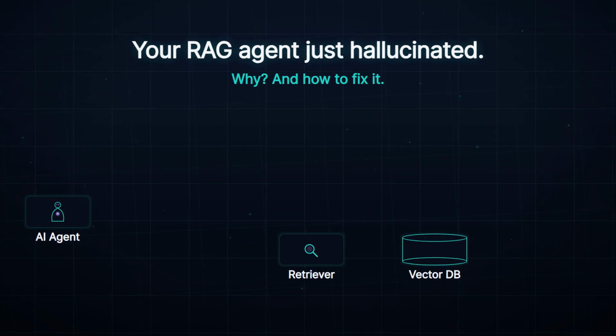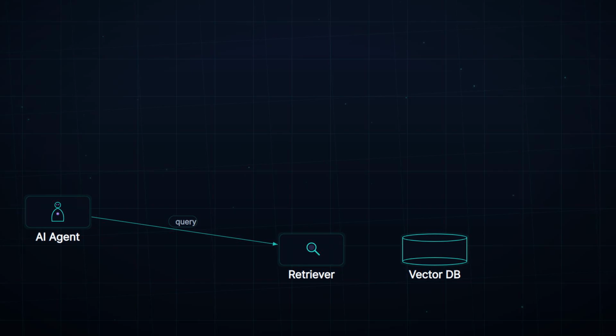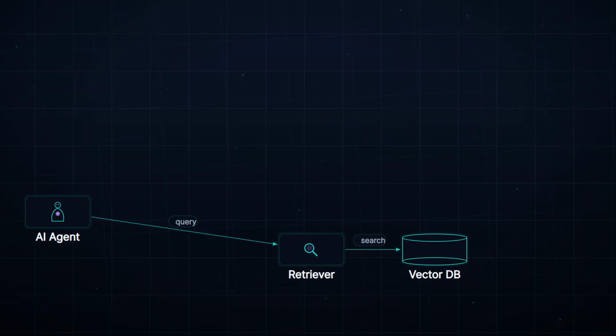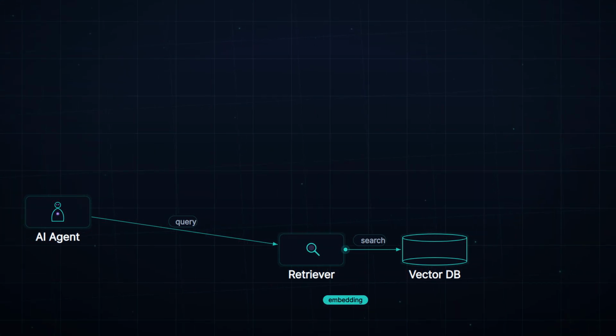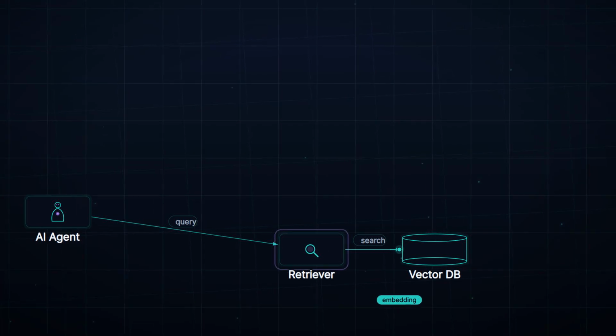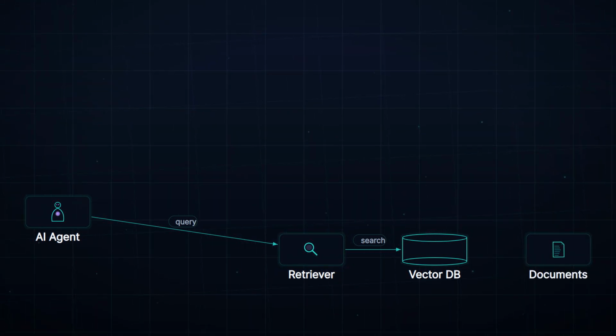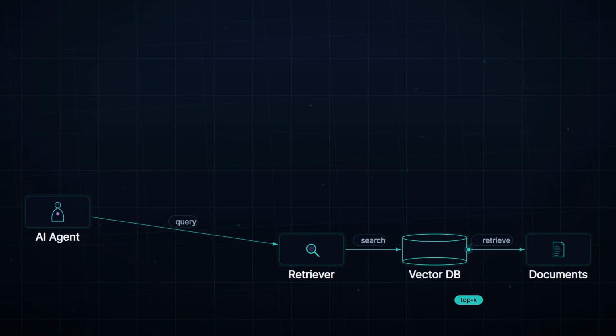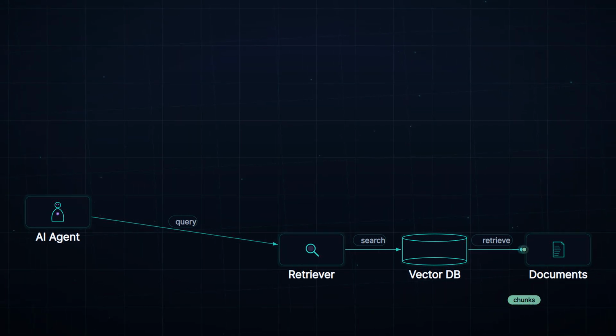Most teams ship RAG like this. The agent sends a query to the retriever, which searches the vector database. The retriever translates the query into an embedding and searches the vector DB for similar chunks. The vector DB scans its index documents and pulls back the top k relevant chunks.